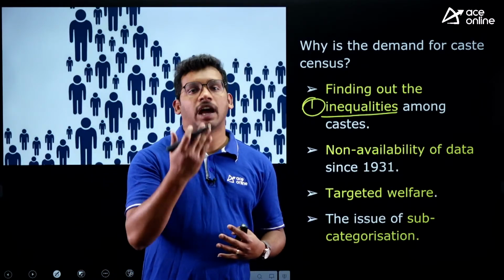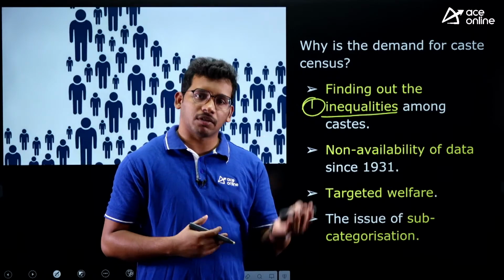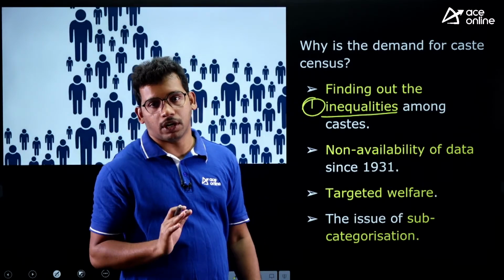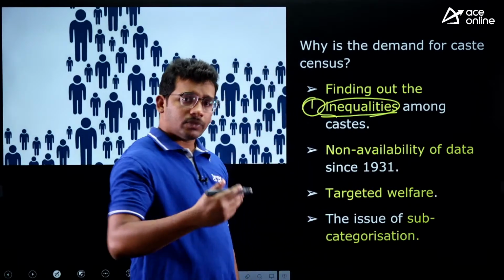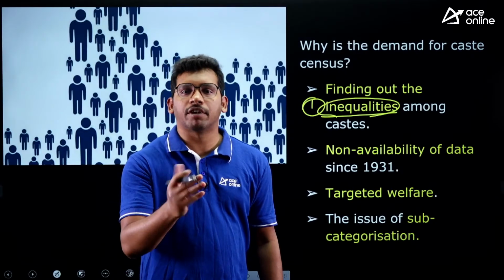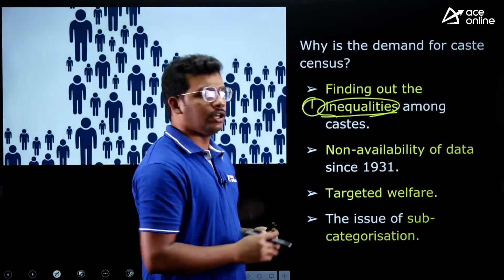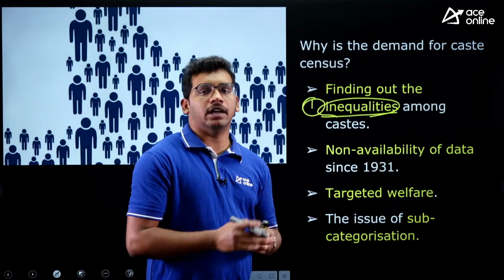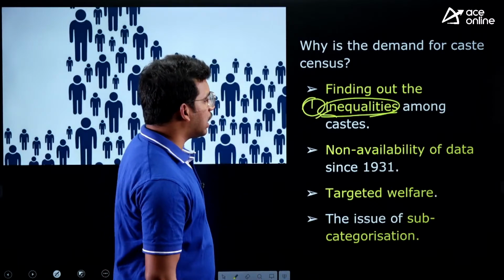Some castes are more developed, some castes are less developed, because of discrimination and because of land distribution historically. So the government wants to collect the data and identify the most backward castes and give more benefits, which is called affirmative action, right? The government wants to give more benefits to those castes which are behind in development, so that inequalities are reduced. So that is one reason.